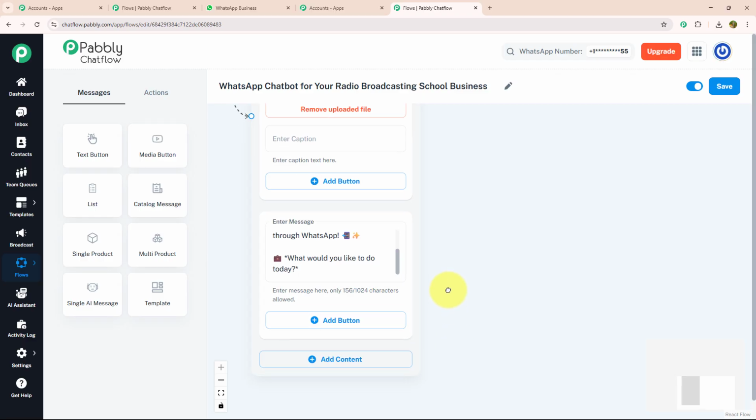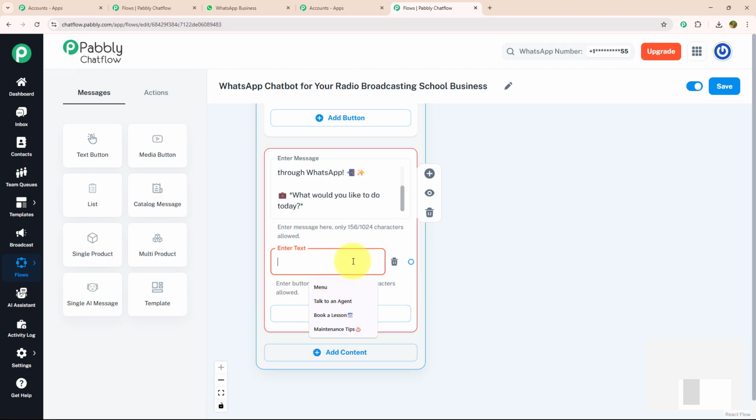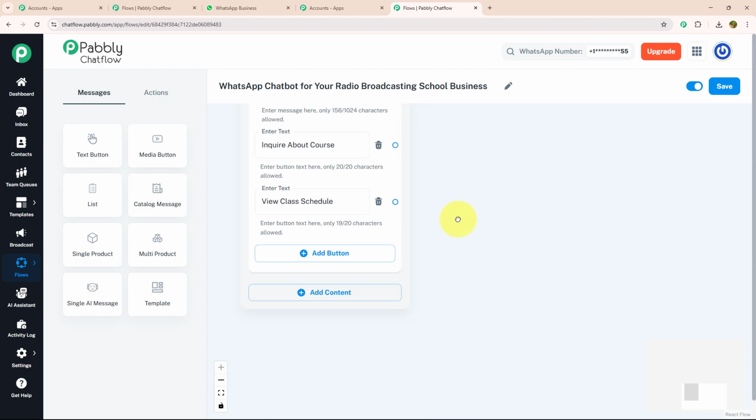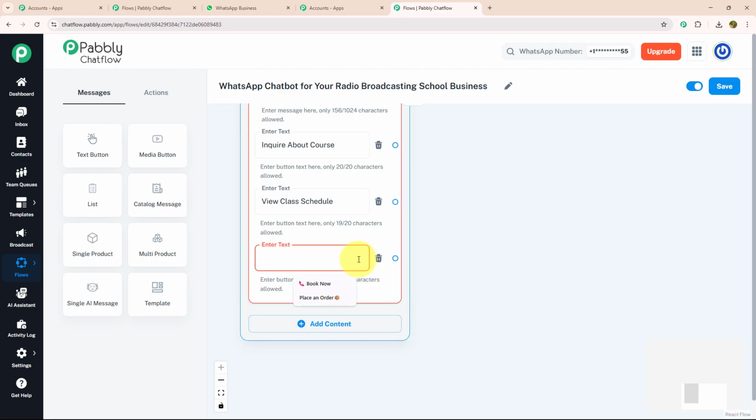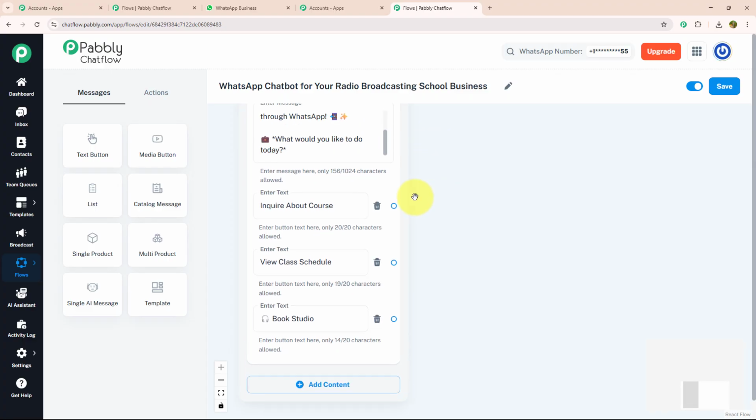And with that, I'm going to provide few action button. For that, I'm going to click on add button option, enter my text, inquire about course. For my next action button, I will enter view class schedule. And for my third action button, I will enter book studio. Now, for each action button, I'm going to provide a separate message. Let's start with inquire about the course.